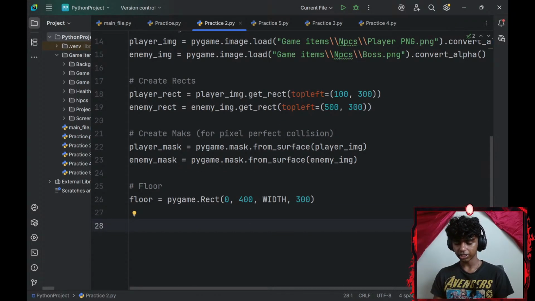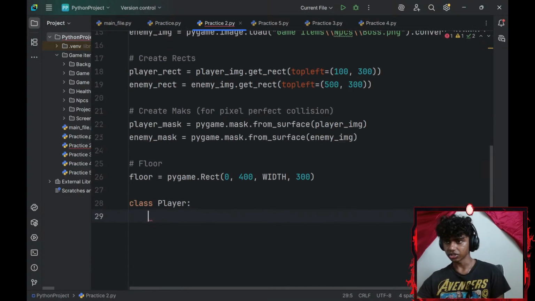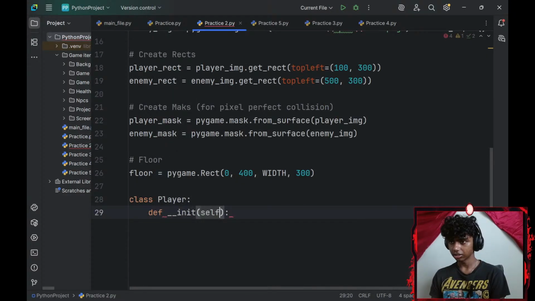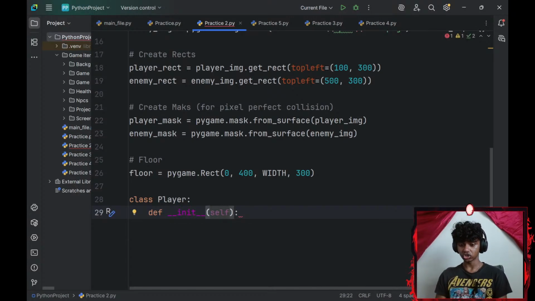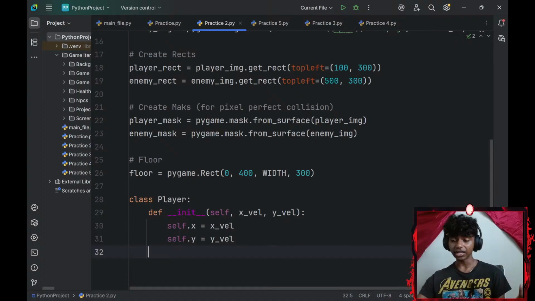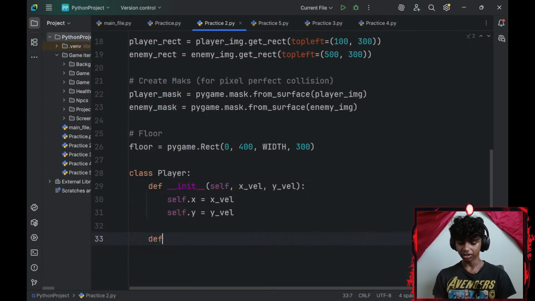Okay, and then I think I should go with my game loop now, but before my game loop, I'll go with a player class. My player class is going to have a dunder init constructor. The parameters for my player class are going to be my x-axis velocity and y-axis velocity. Then I will create a few instance variables. So I'll go with self.x_axis equals x_axis_velocity and self.y_axis equals y_axis_velocity. And then let me go ahead and create another method called the move method.